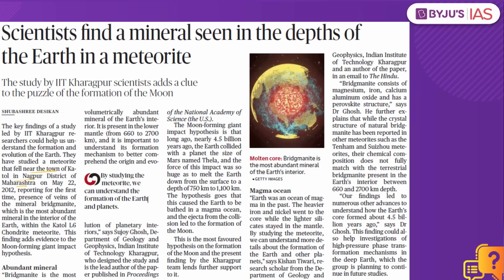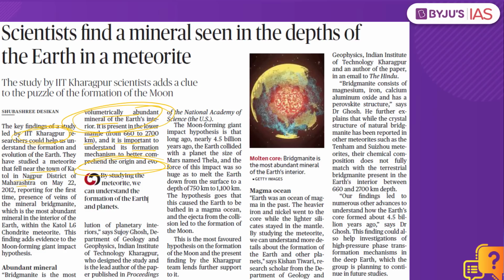So what happens? There is the meteorite. It has traces of the mineral called Bridgmanite, and this Bridgmanite happens to be the volumetrically abundant mineral of the Earth's interior. It is present in the lower mantle, from 660 to 2700 kilometers, and it is important to understand its formation mechanism to better comprehend the origin and evolution of the Earth. So if we are able to understand the composition of the meteorite, and how this mineral Bridgmanite is present in the interior, we would have a clear picture about the evolution of the Earth. That is the significance of this study being conducted by IIT Kharagpur.